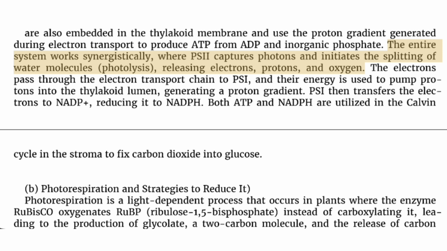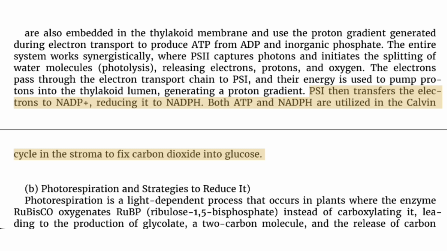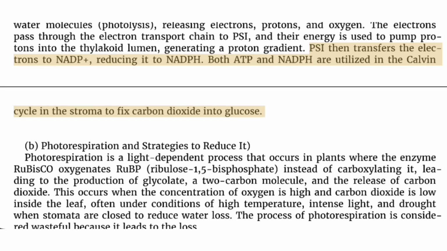and oxygen. The electrons pass through the electron transport chain to PSI, and their energy is used to pump protons into the thylakoid lumen, generating a proton gradient. PSI then transfers the electrons to NADP+, reducing it to NADPH. Both ATP and NADPH are utilized in the Calvin cycle in the stroma to fix carbon dioxide into glucose.